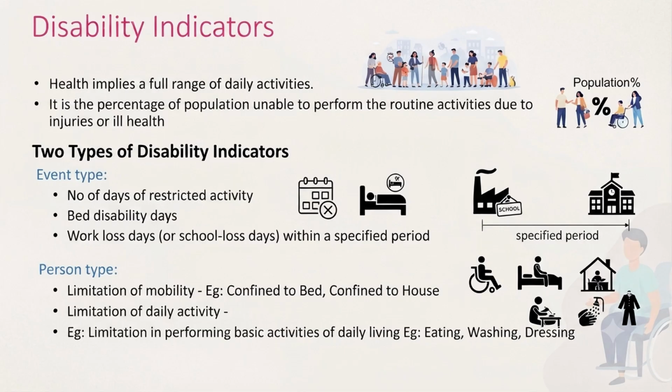One more type is limitation of daily activity. That means because of whatever the event is, the person is not able to perform basic activities of daily living. ADL we will call it, activities of daily living. He is not able to perform them, like eating, washing, bathing, dressing. So he is not able to do these basic daily life activities. That is limitation of daily activity. So these are the two types of disability indicators, event type or person type.